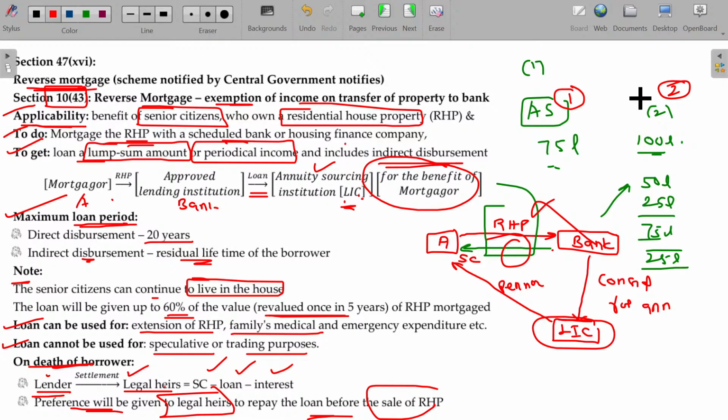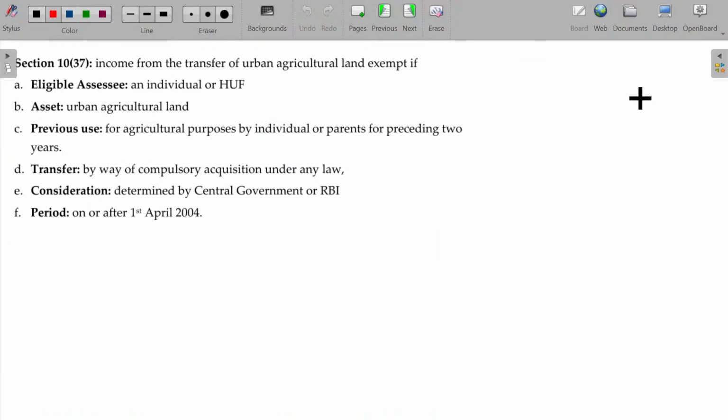Now, section 10 clause 37, urban agricultural land. Rural agricultural land is not going to be taxable because it's not a capital asset at all. We already studied what are called capital assets. Under that, rural agricultural land will not be considered as capital assets, so not taxable.